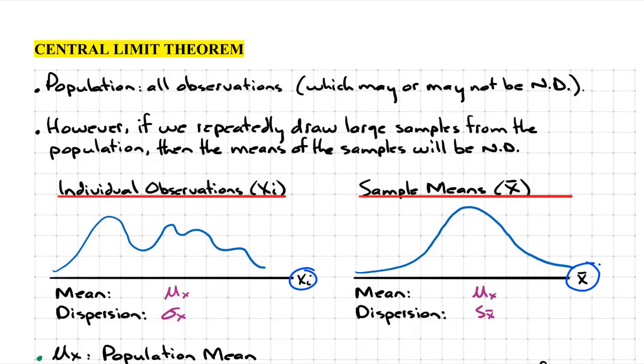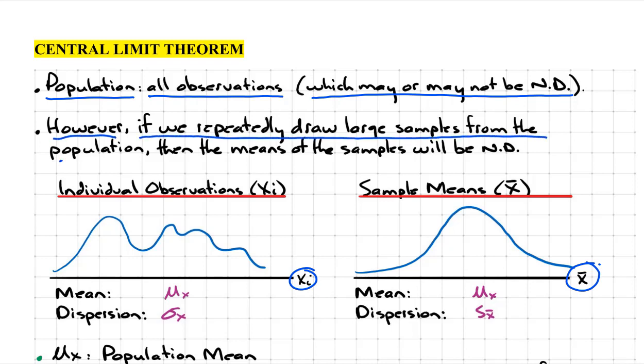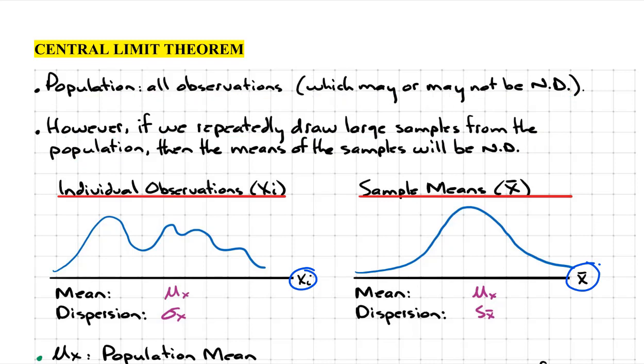Central limit theorem. Recall that the population represents all the observations in the data set. Now, this population may or may not be normally distributed. However, if we repeatedly draw large samples from the population, then the means of the samples will be normally distributed. So let's expand on what we just described here.